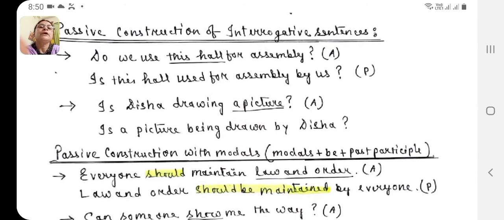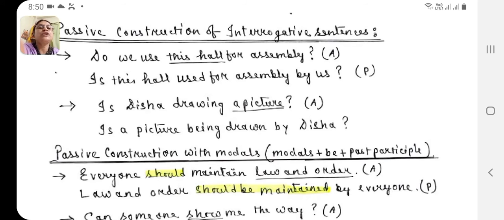Now passive construction of interrogative sentences. See here. Do we use this hall for assembly? If we change it into an affirmative sentence instead of interrogative, what will be the sentence? We do use this hall for assembly. Now change it to passive. This hall is used for assembly by us. Now we will change it into interrogative. What do we have to do? Only bring the verb in front of the sentence. So, is this hall used for assembly by us?